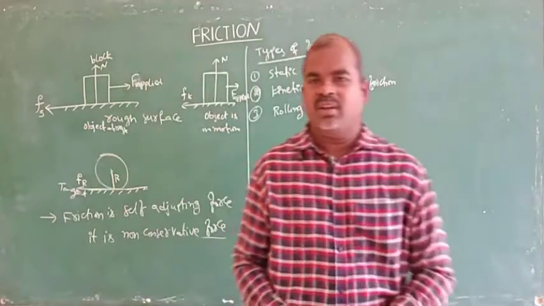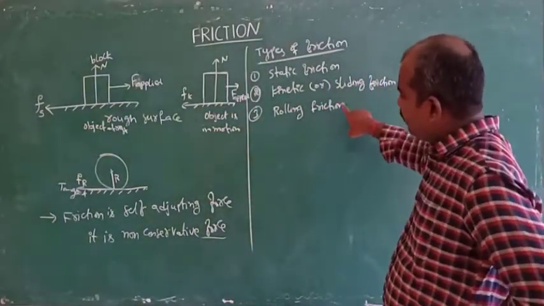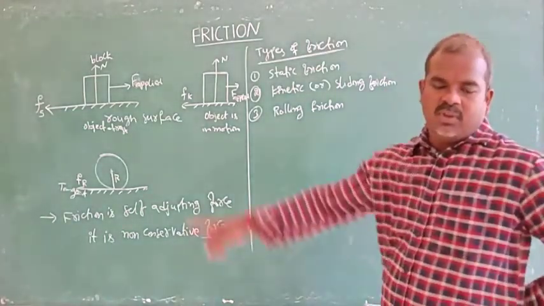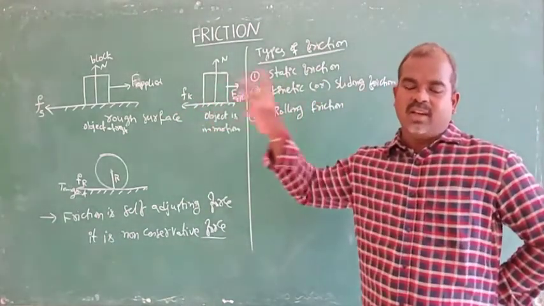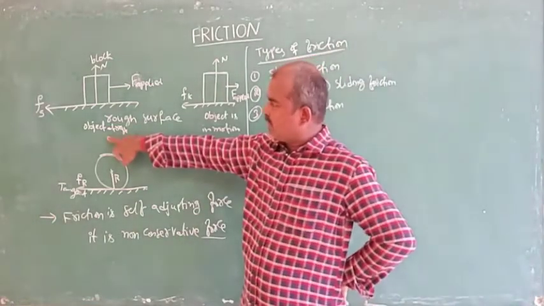We observe that the types of friction are static friction, kinetic friction, and rolling friction. What is known as static friction?